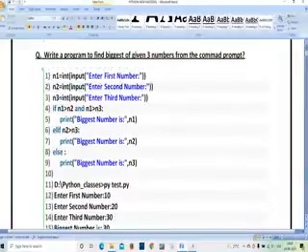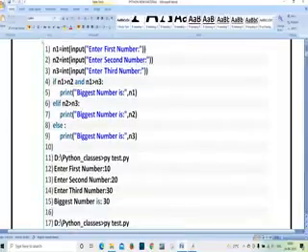Write a program for finding the greatest of three numbers using the if else condition. The if else condition is only used for checking two conditions, and the if else if condition is going to check multiple conditions. However many conditions you may write, you can use this condition. So here I am going to take three inputs n1, n2, n3, and I am giving a condition that they should be of integer data type.